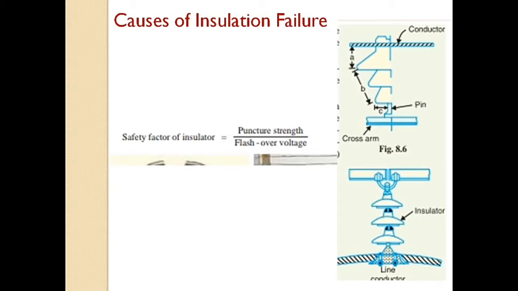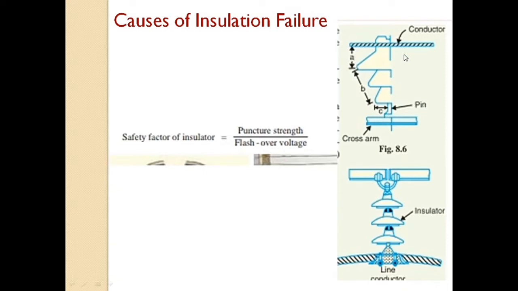Now in flashover, an arc occurs between the line conductor and insulator pin, and that is the earth. The discharge jumps across the air gaps following the shortest distance. In this figure you can see the arcing distance A plus B plus C for this insulator. So what is flashover? In flashover, the discharge jumps across the air gap.